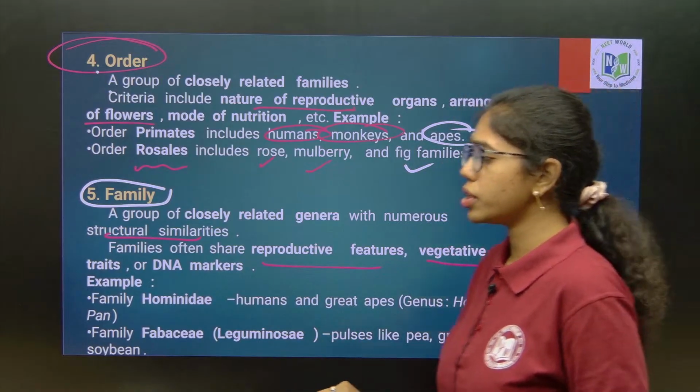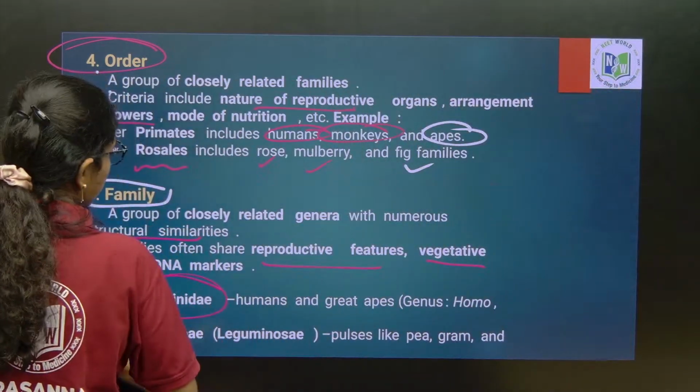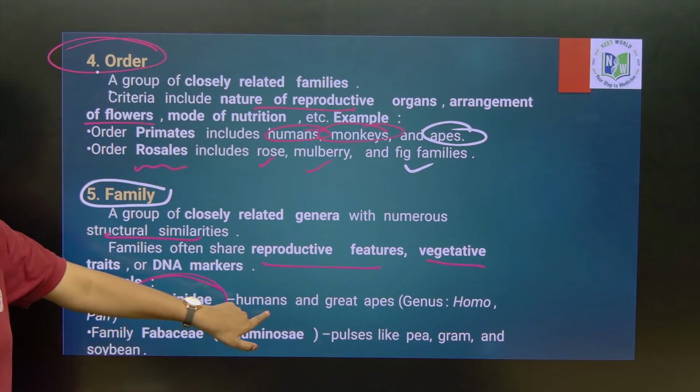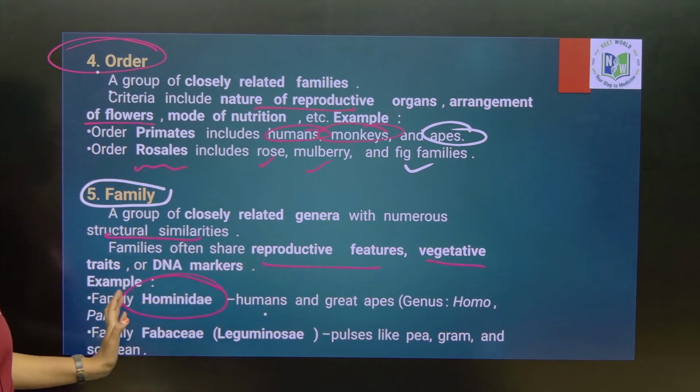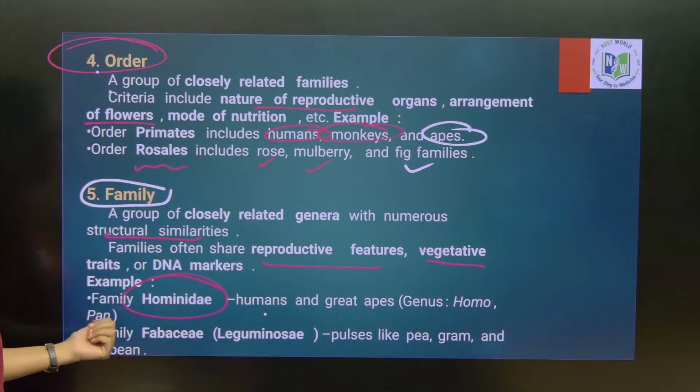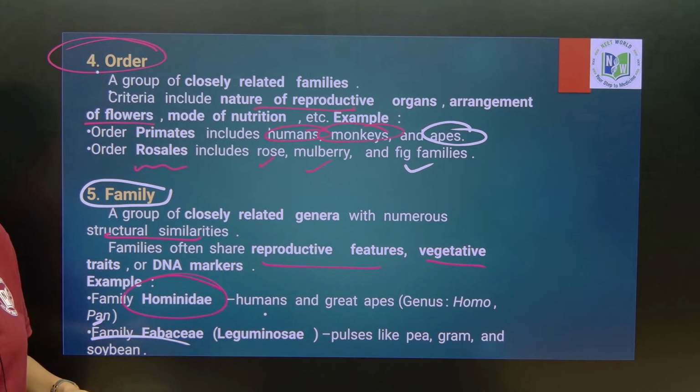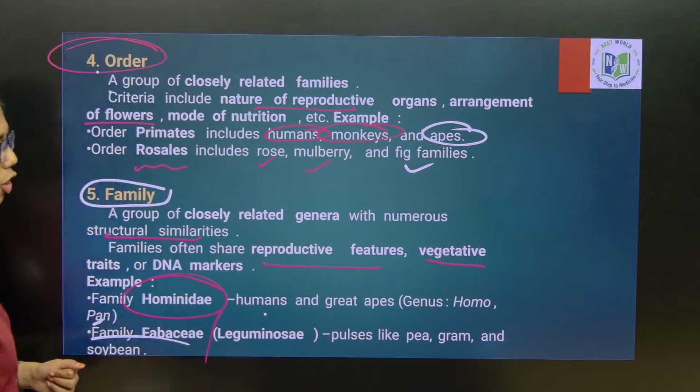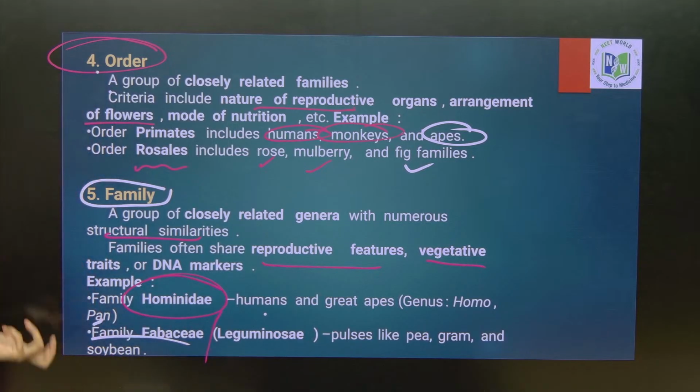Next, here if you see family Hominidae, humans and great apes, and under this family the genus Homo or Panthera. Next is family Fabaceae, which is also called Leguminosae, includes pulses like pea, gram and soya beans. Clear? Understood?